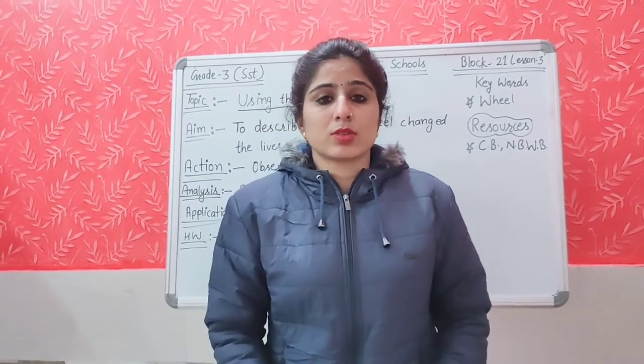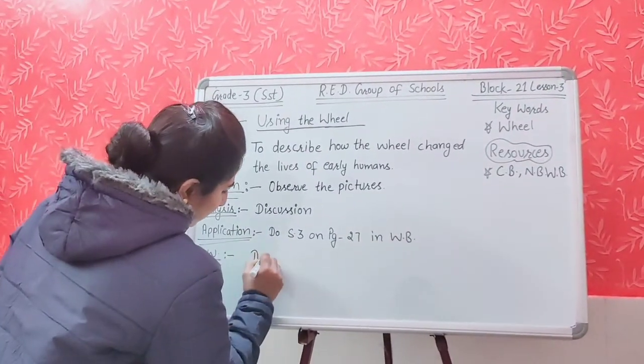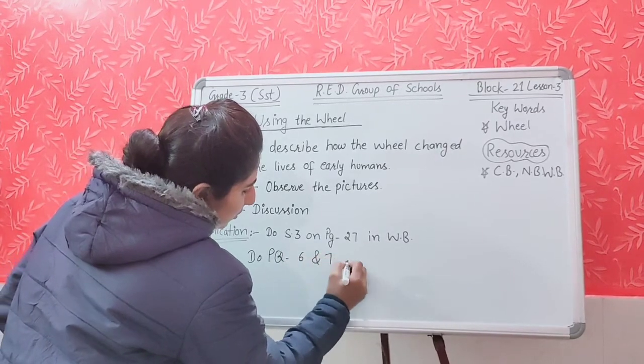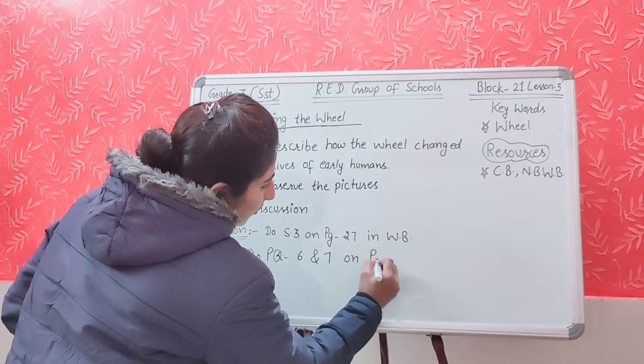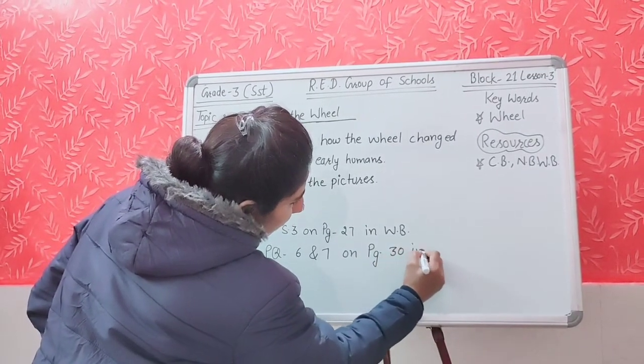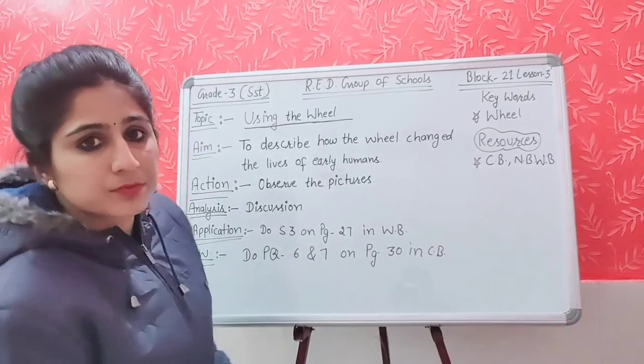So now it is time for the homework. What is your today's homework? You will do practice question numbers 6 and 7. Practice question number 6 and 7, which is given on page number 30 in your content book. So this is your today's homework, students.